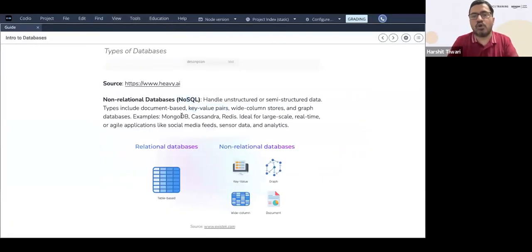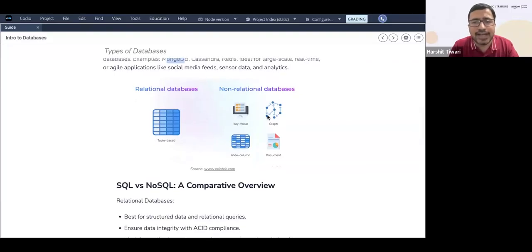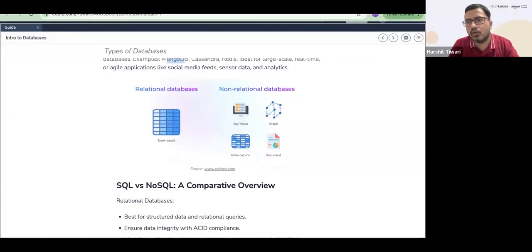So this was the basic of MongoDB, how MongoDB and Cassandra are storing data in key value pairs. Apart from that, another database that you have is Graph. Graph databases are also a very popular way of storing data and very widely used in social media networks. If you're using Facebook, you add people as friends, and to keep a record of who has added whom as a friend, graph databases are very widely used.